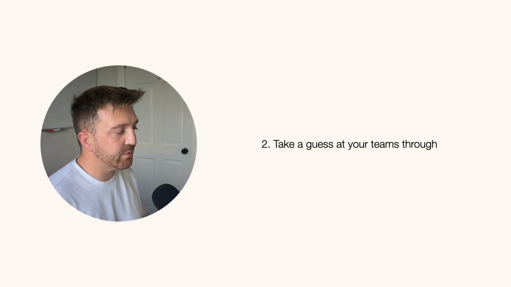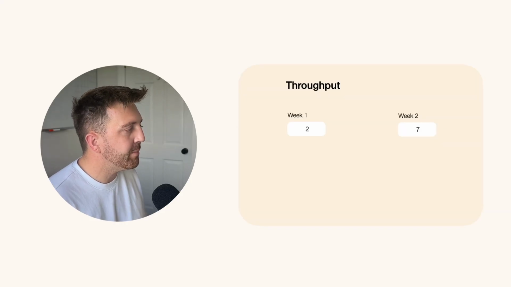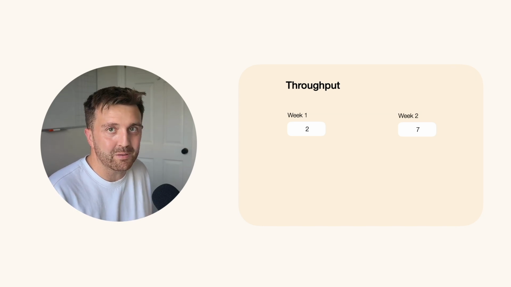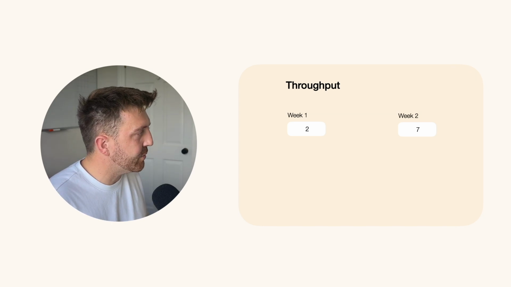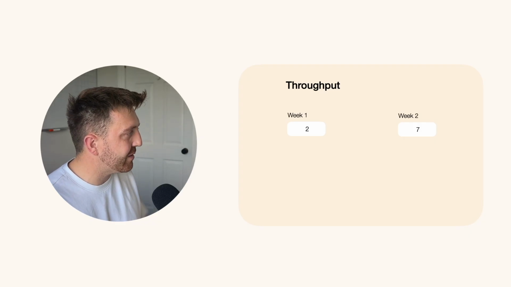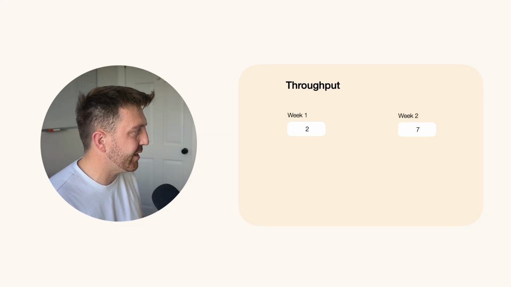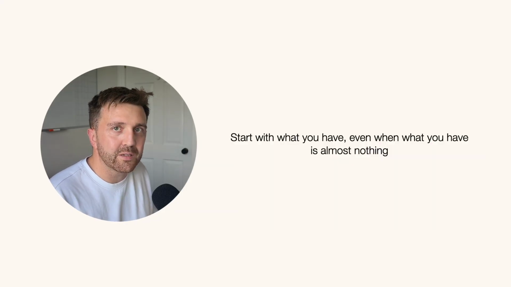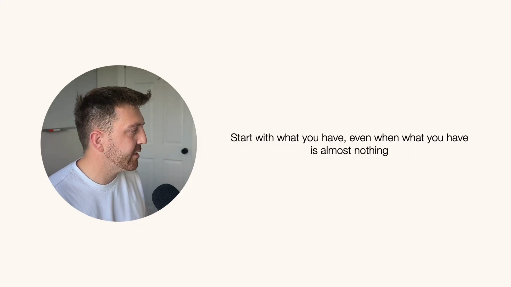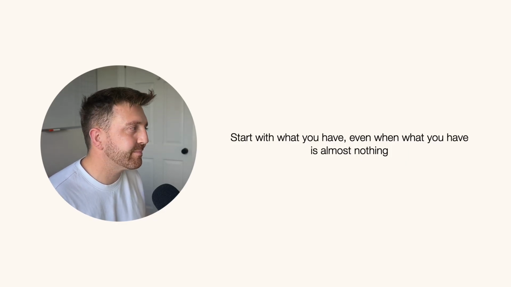So take a guess at what your throughput might be for the next, say, 2 weeks. Maybe on a bad week, you guess that the team can do 2 items, and on a good week, they might be able to do 7. Feed these into a forecasting tool. It will give you a forecast. Obviously, it'll be wider than it'll eventually be, but already more honest than a single number pulled out of thin air. 2 weeks later, you'll have real data, and the forecast will tighten and the SLE will sharpen. Start with what you have, even when what you have is almost nothing.